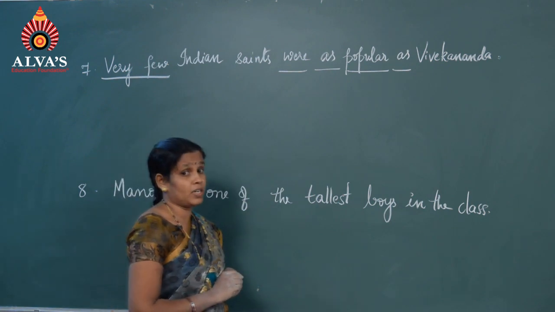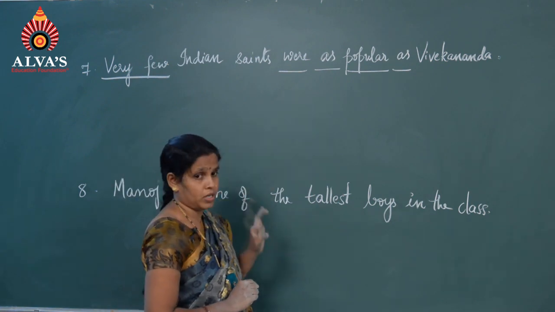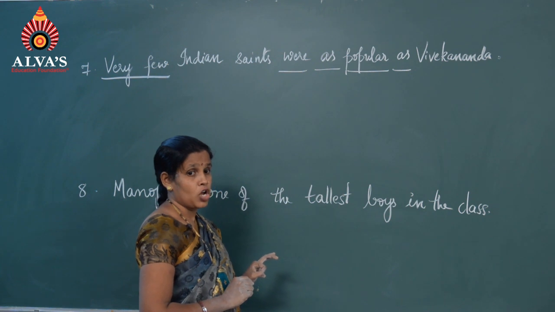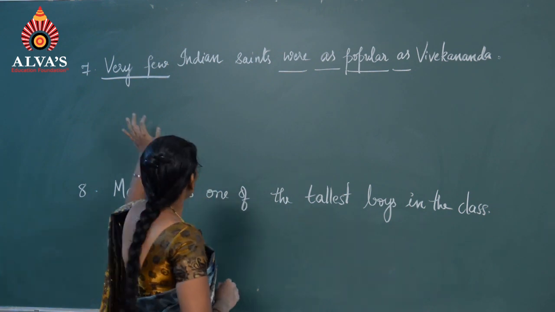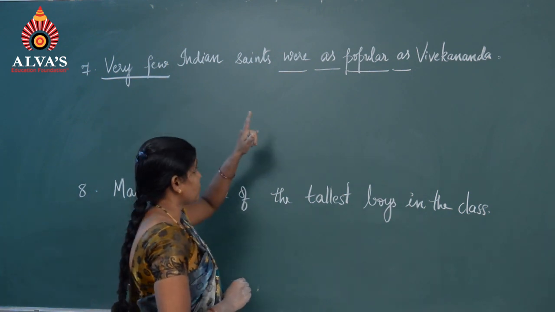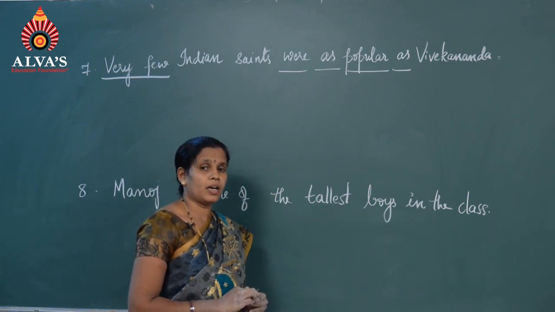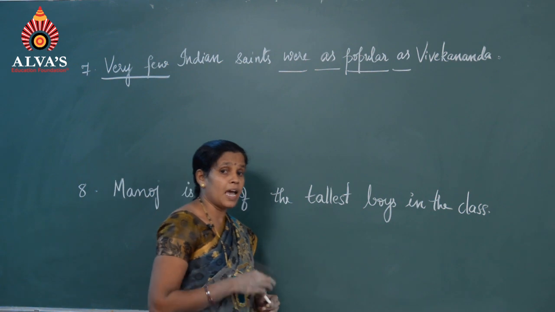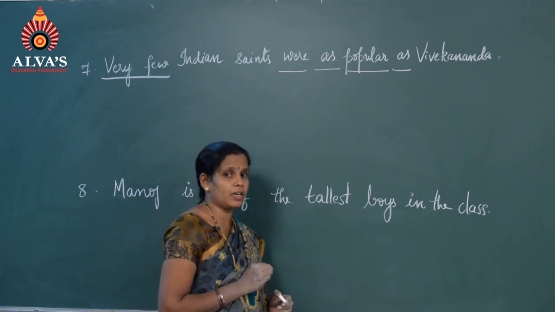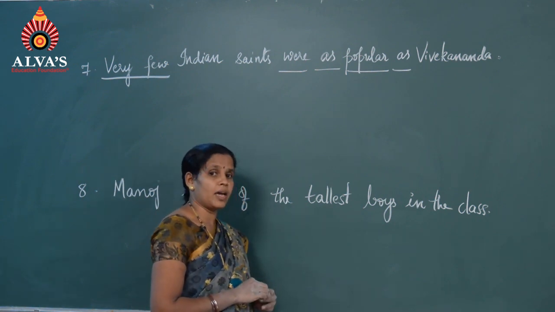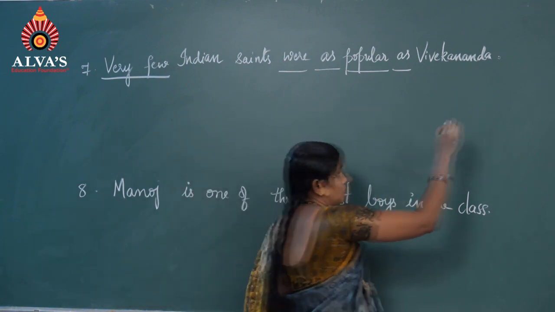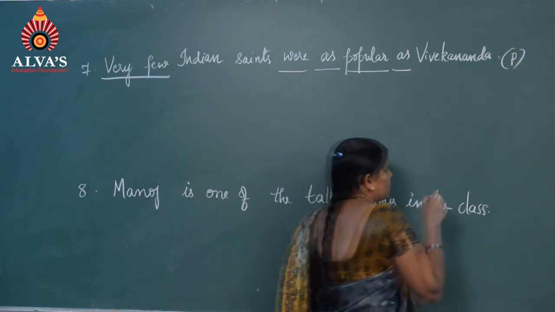Which is the positive degree here? Popular. It indicates positive degree. Vivekananda is compared among the group. He is not unique. This is the positive degree. What is the comparative degree of this?